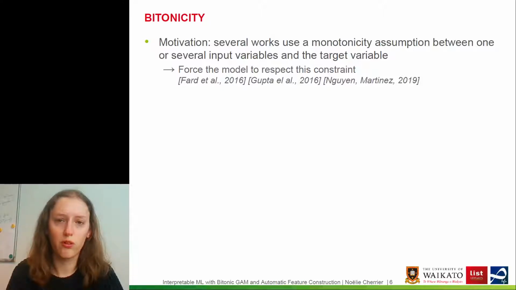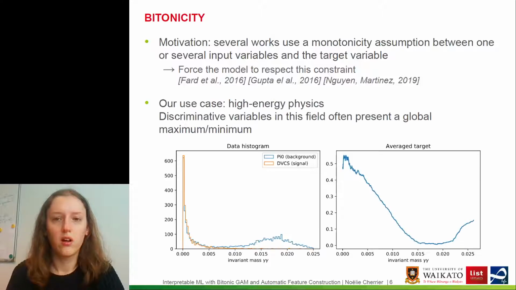I've put a few references on the slide. However, in our use case, which is high energy physics, the variables which are the most discriminative in this field often present a global minimum or a global maximum, as displayed on the bottom of the slide. So our variables are not monotonic with respect to the output, but bitonic, we will call that.